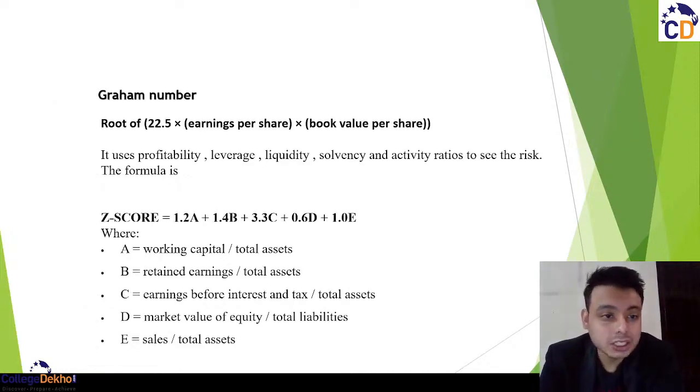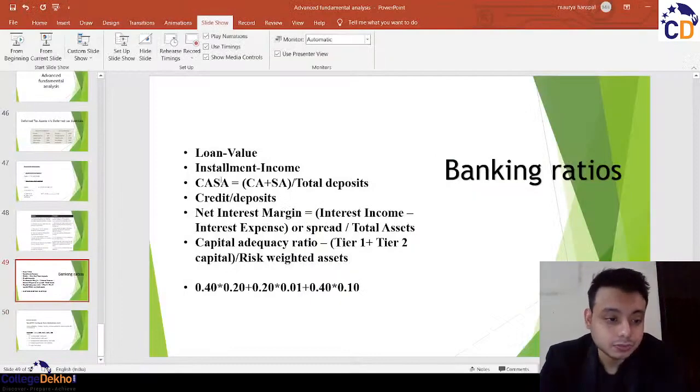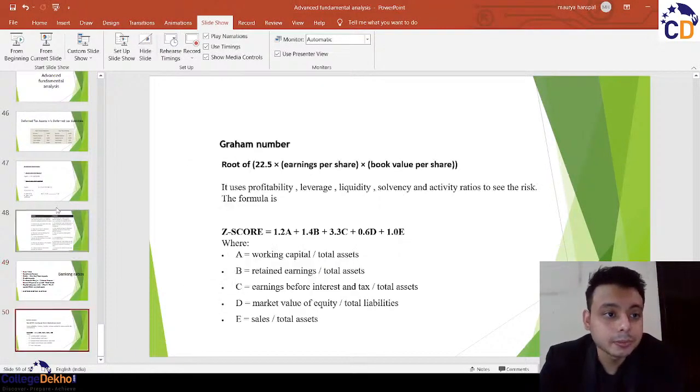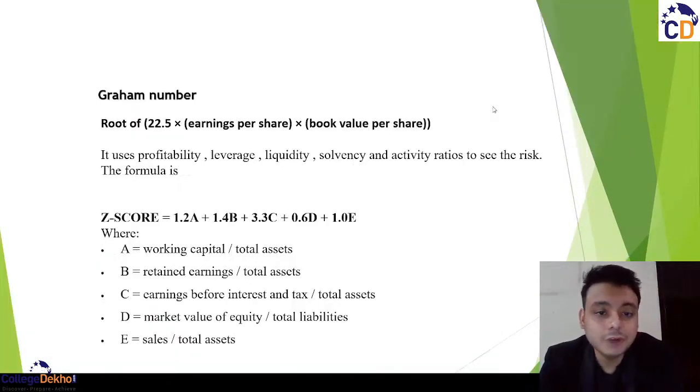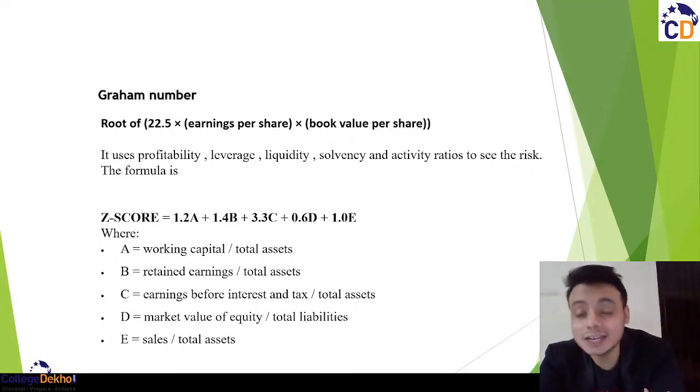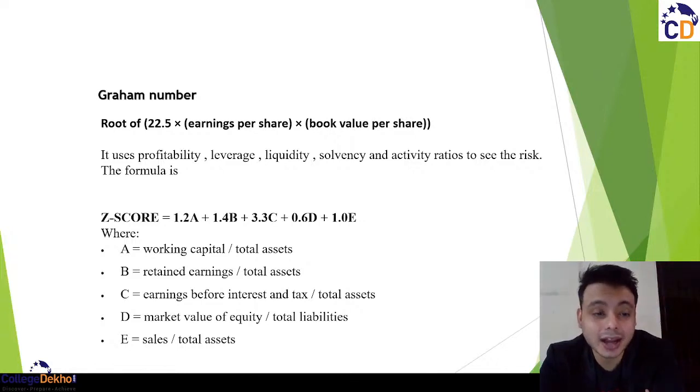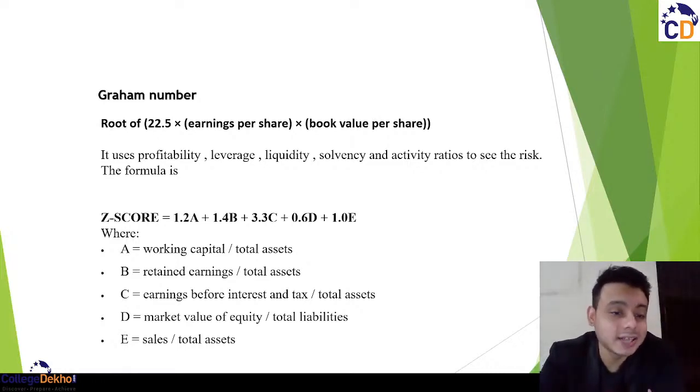So a bonus for you in this session. Okay, a bonus for you. We have two scientific indicators in fundamental analysis. Okay, scientific indicators in fundamental analysis. First, you have the Graham number, and second, you have the Z score. This Z score is also called the Altman Z score.